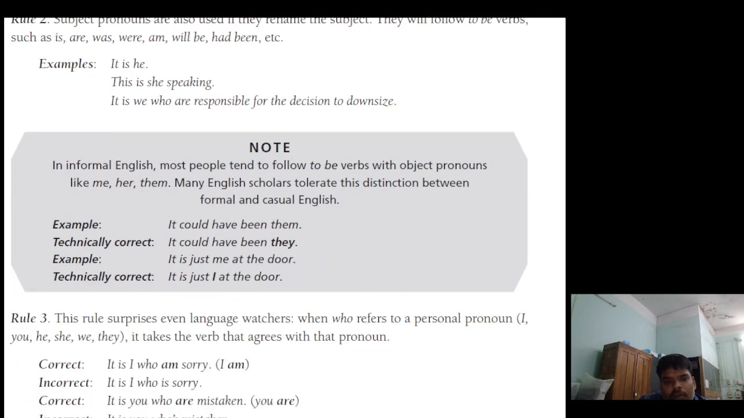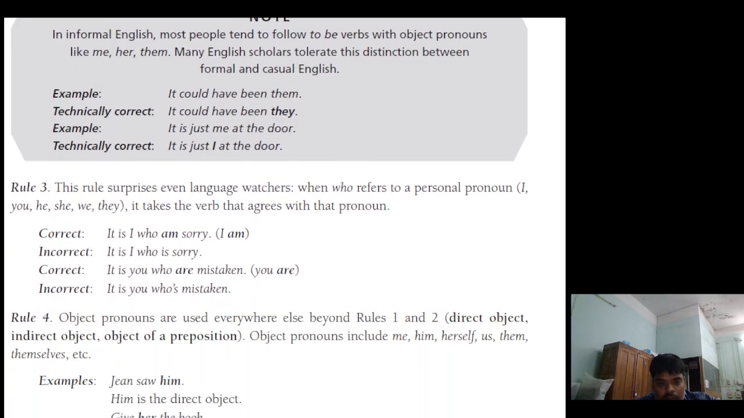Next, rule 3. The rule surprises even language watchers. When who refers to a personal pronoun, it takes the verb that agrees with the pronoun. It is I who am sorry. It is I who is sorry. It takes the verb that agrees with the pronoun. It is you who are mistaken. This is correct.